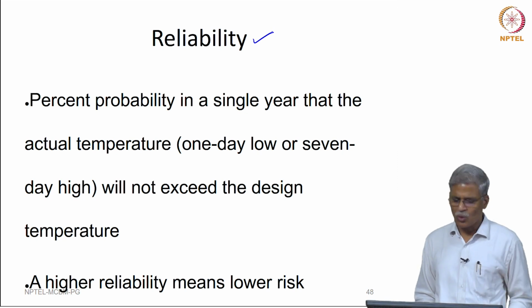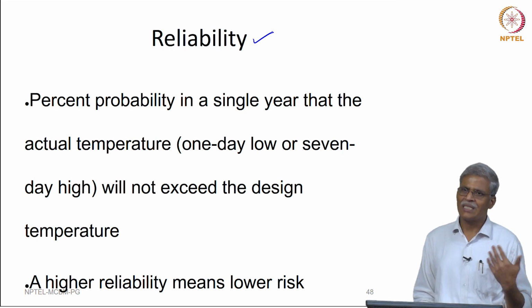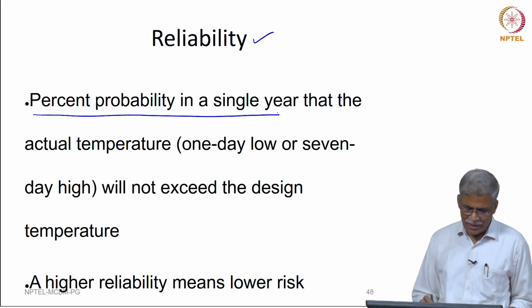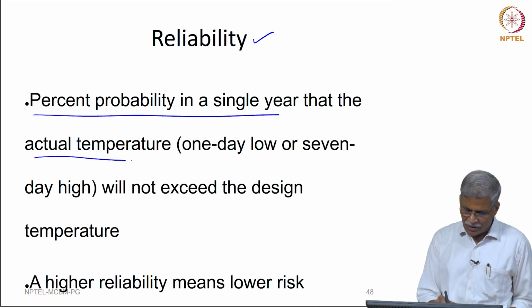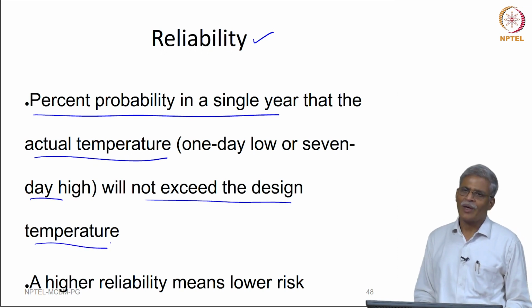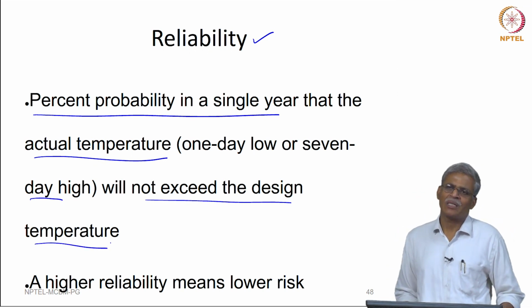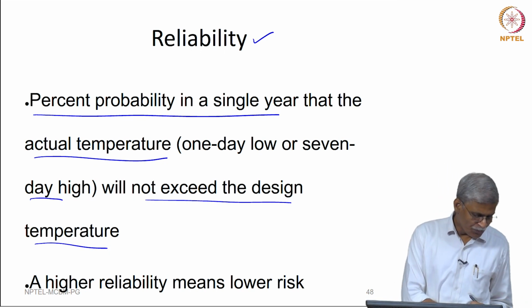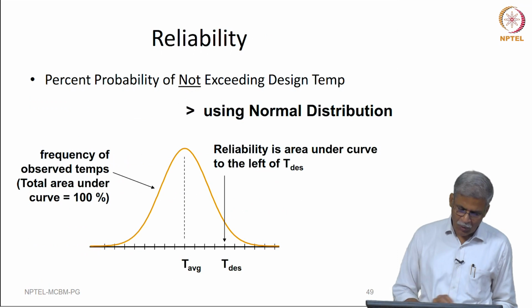This is something well known to all of us, but I will just state it: the percentage probability in a single year that the actual temperature, either 1-day low or 7-day high, will not exceed the design temperature. So, if I am going to use a 90% or 95% reliability, then I am really talking about a lower risk here.